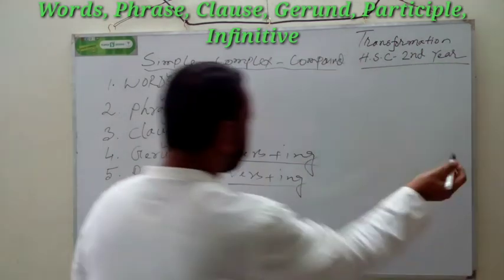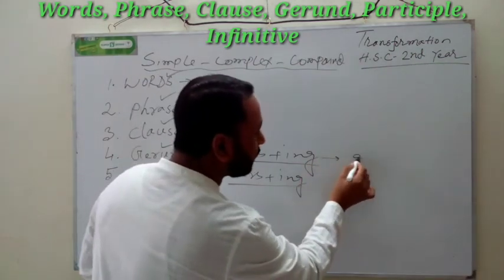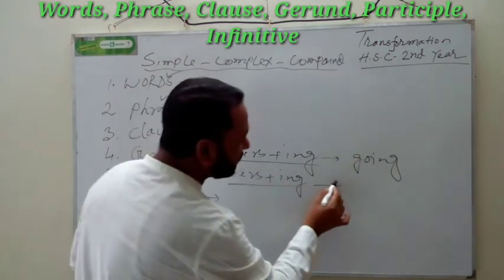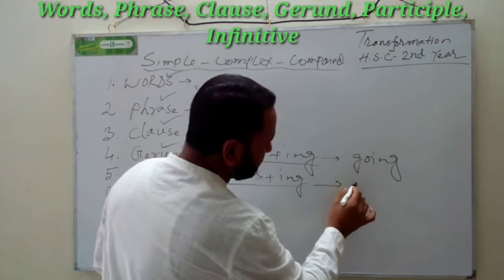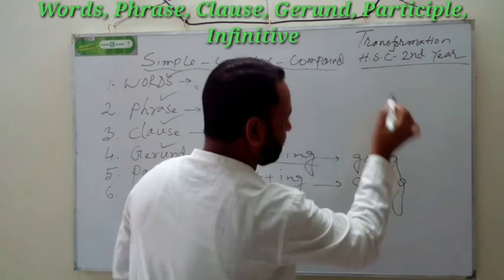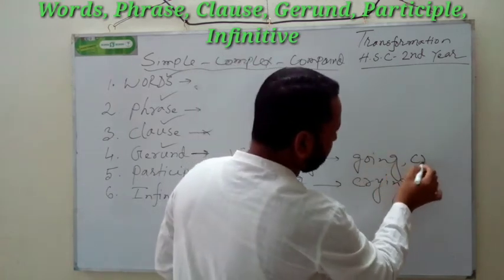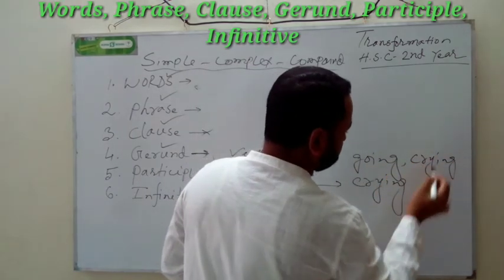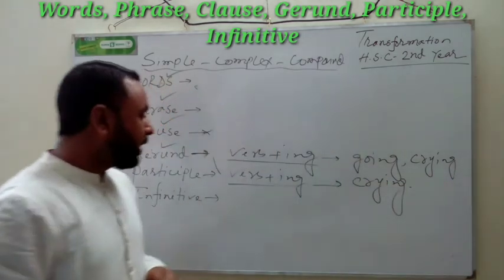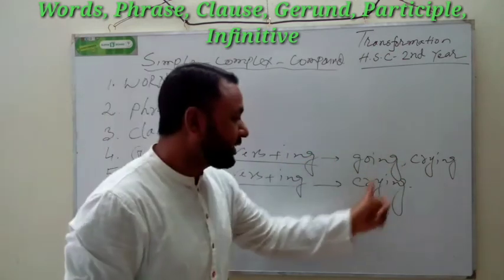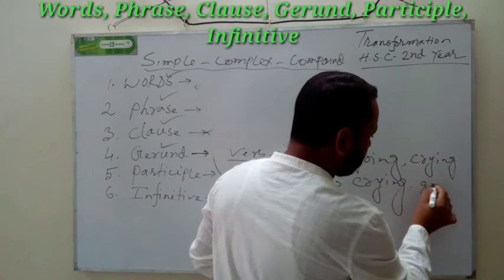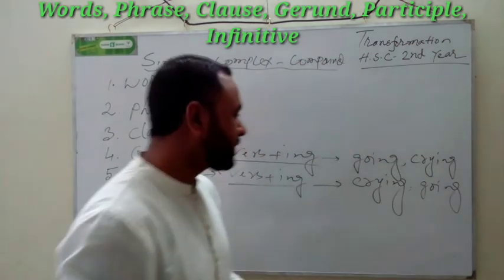For this reason, I am going to give examples. Going, crying. Here also you can think crying. There is a crying, there is a going. You will find many kinds of words.